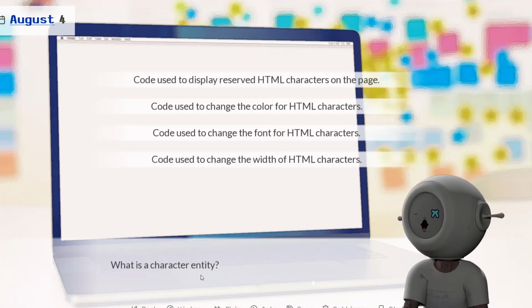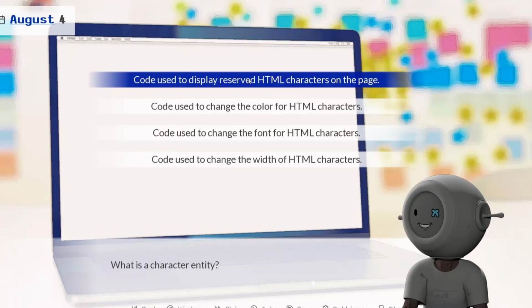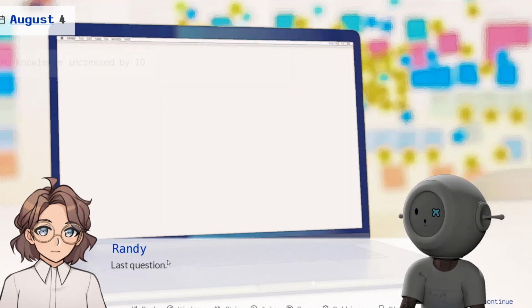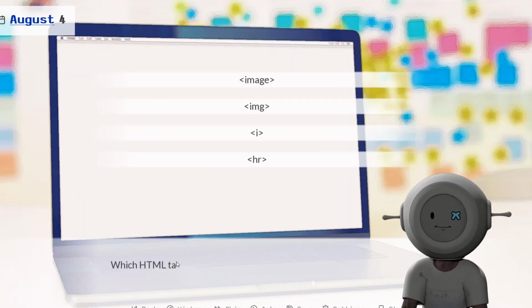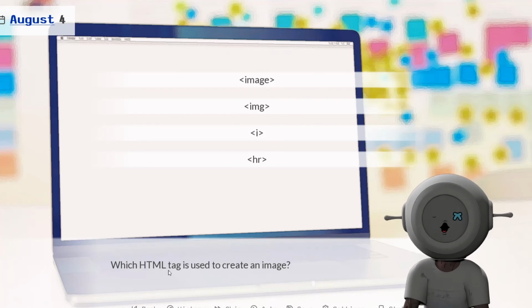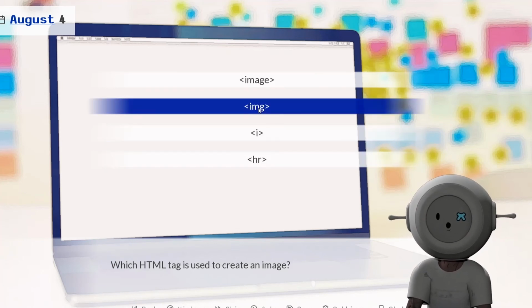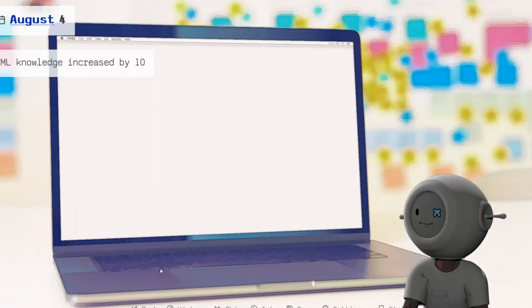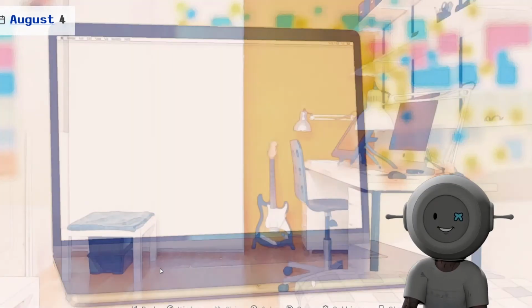What is a character entity? Character entity. I'm gonna go with this one. I got it right. Awesome. Last question. Which HTML tag is used to create an image? Oh, that's easy. This one. Booyah! Correct. So we got one wrong.